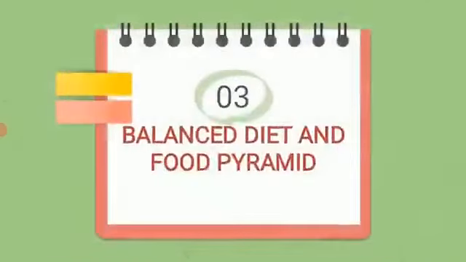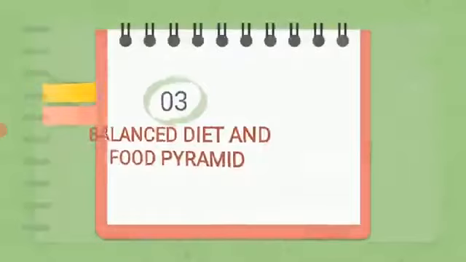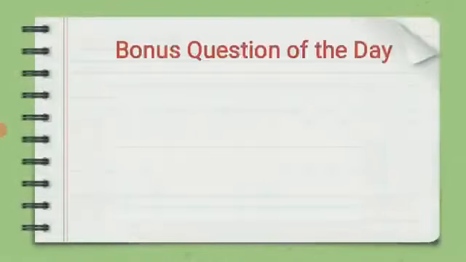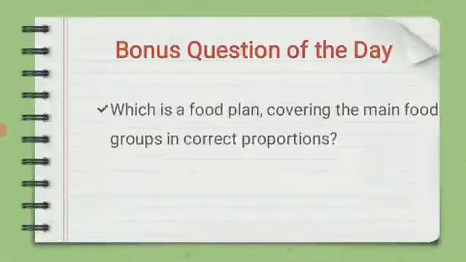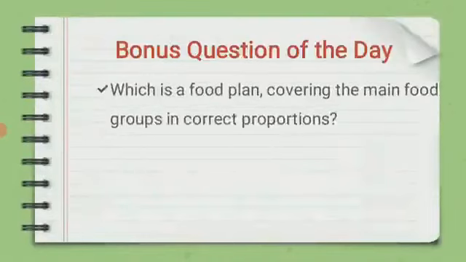Next topic is balanced diet and food pyramid. In this topic, the bonus question of the day is, which is a food plan covering the main food groups in correct proportions?